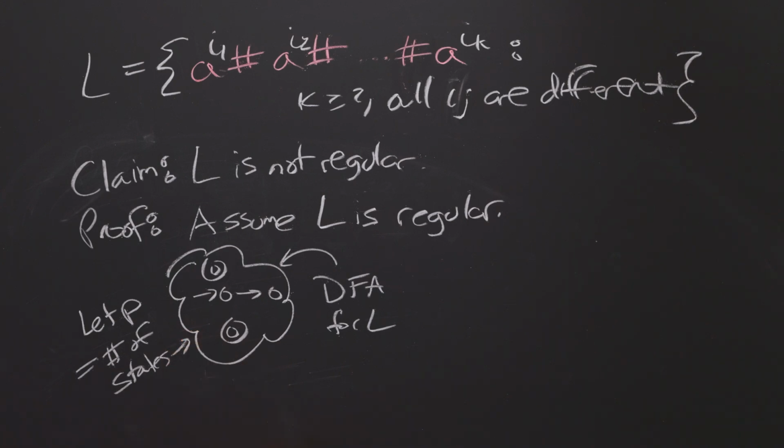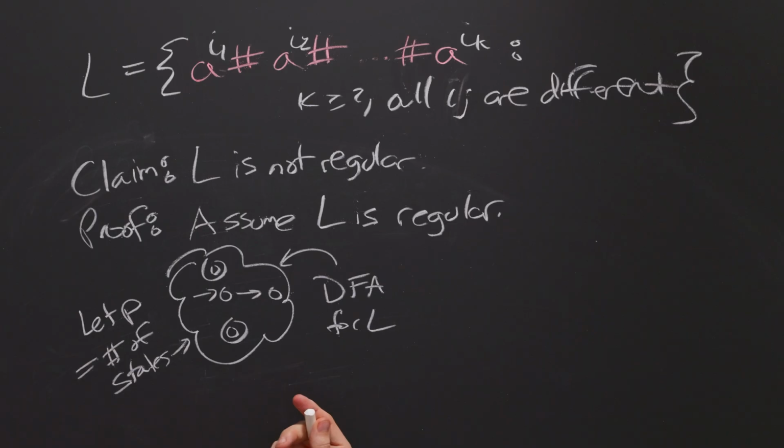Why do we do that? Well, we want the number of states to have some known quantity, which is P here, because we need to feed in a string that's long enough to where we guarantee to repeat a state, so that we can make a longer string by going around the repeat segment, whatever it is, and then eventually get a string that is not in the language anymore.